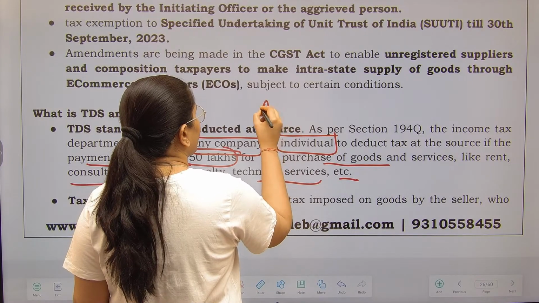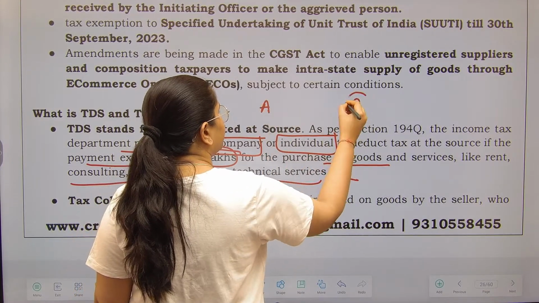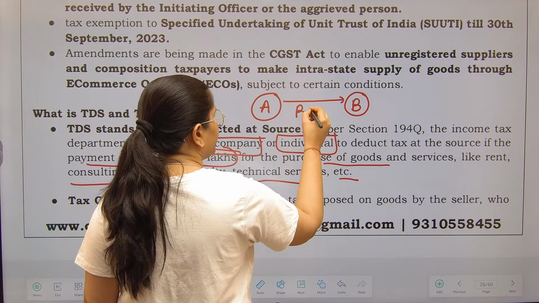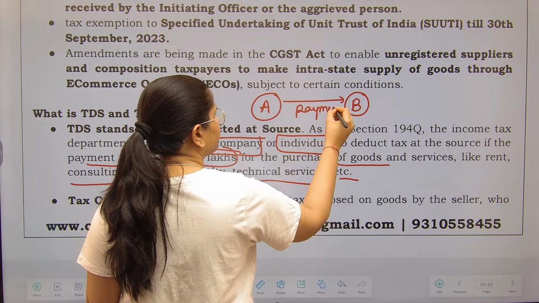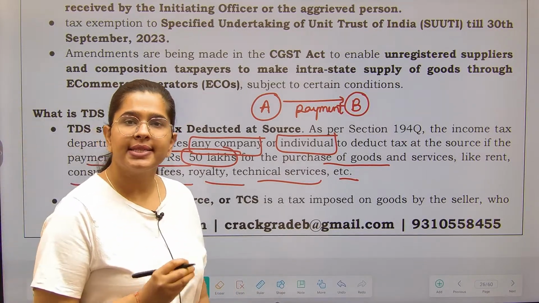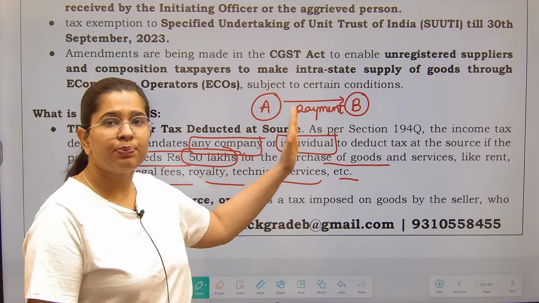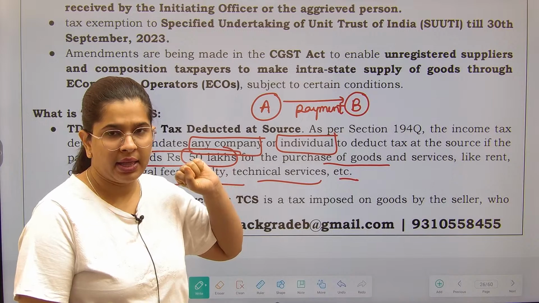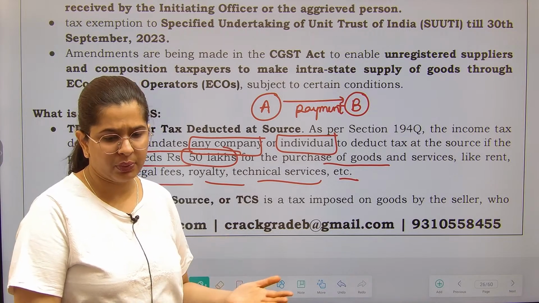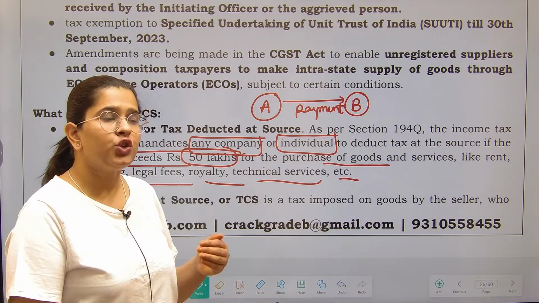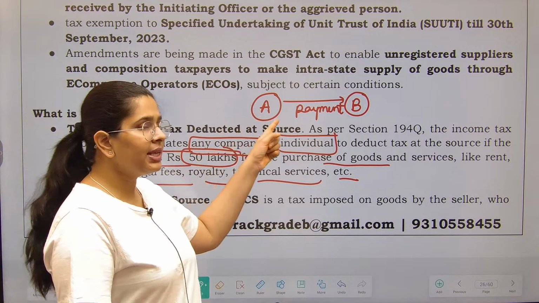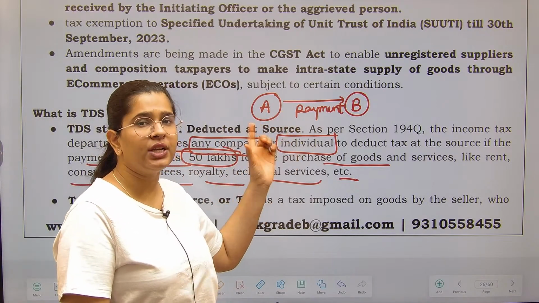Suppose this is person A and this is person B. Person A is making a payment to person B. So government says that if this payment is above a certain limit, and there are different limits in different cases, some cases it is 10,000, some 20,000, some 30,000, then you should deduct a certain percentage from this.